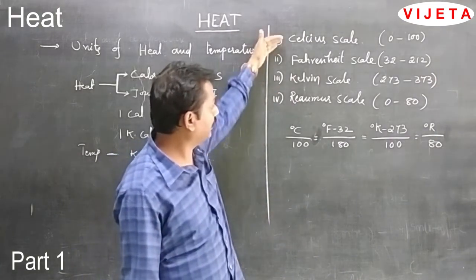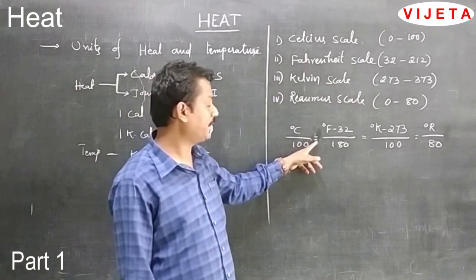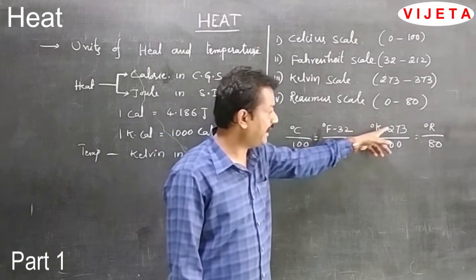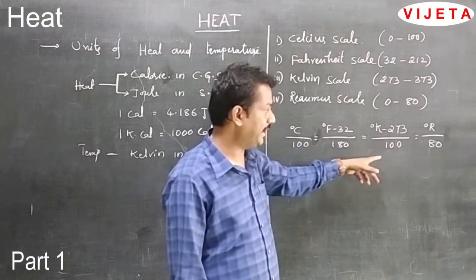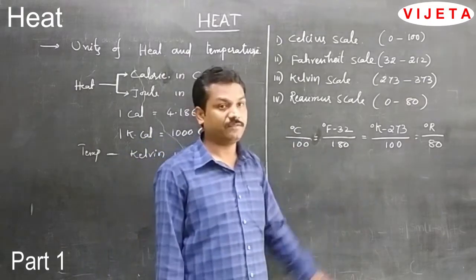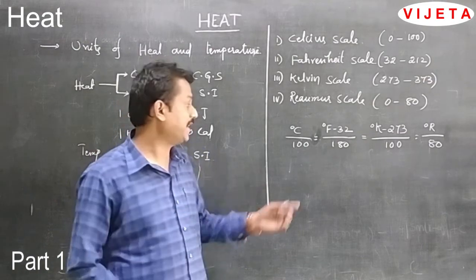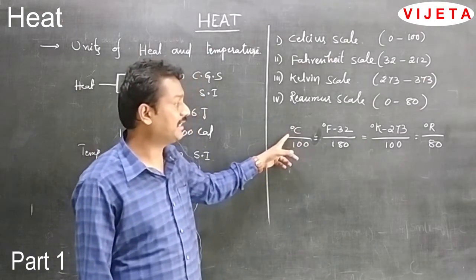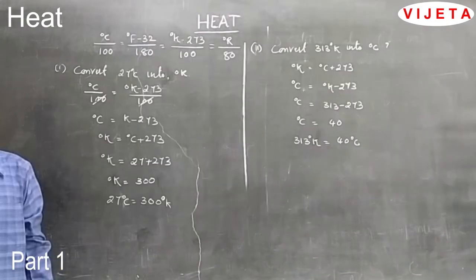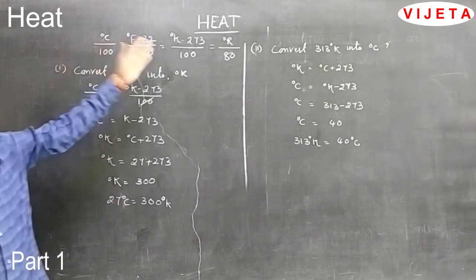The relationship among these four scales is C by 100 is equal to F minus 32 by 180 is equal to K minus 273 by 100 is equal to R by 80. By using these expressions, we are able to convert the temperature from one scale to another scale. That means 0 degrees Celsius is equal to 273 K. Let us try to convert the temperature from one scale to another scale.